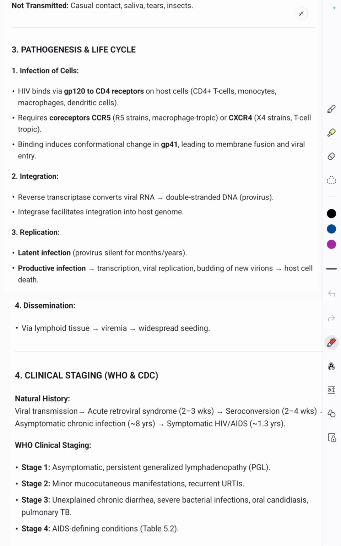Now integration. The reverse transcriptase, which is an RNA dependent DNA polymerase, starts functioning, and the single stranded RNA gets converted into a double stranded DNA. Integrase is the enzyme that allows the integration into the host genome, and finally the replication happens. There is a latent infection, that is, it is silent for months or years, and then it produces infection by transcription. Viral replication happens within the host cell itself, and host cell death finally happens by the budding of new virions. And dissemination, it disseminates by the lymphoid tissue, leading to viremia.